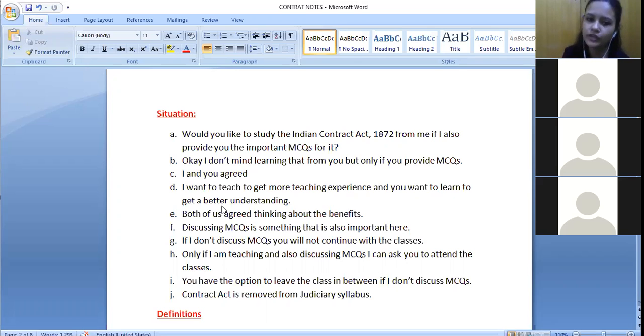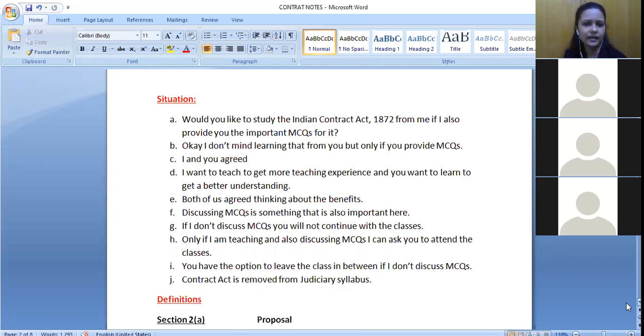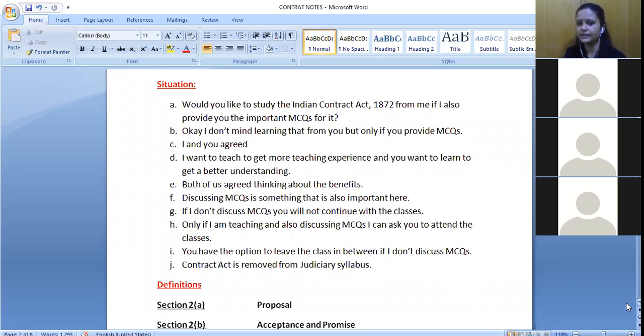Next, both of us agreed, thinking about the benefits. Both of us agreed. That means what? It is an agreement, right? So the next definition that we have is with regard to agreement. Both of us agreed, that means it's an agreement, right?